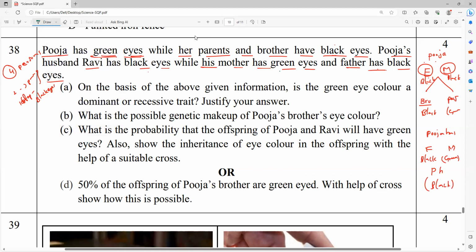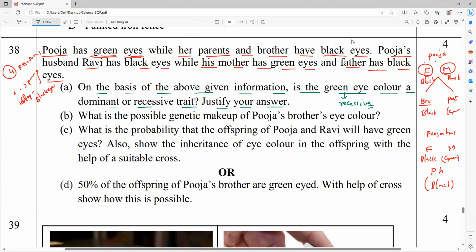So now, on the basis of the above given information, is the green eye color a dominant or recessive trait? Justify your answer. Anybody? Either it is a dominant one or it is a recessive one. Any one of you? Please tell me. Recessive. Green eye color is a recessive one.